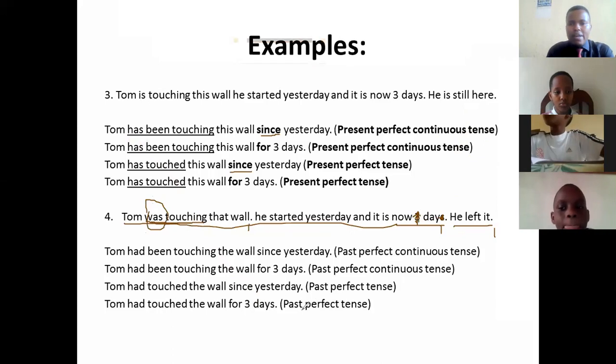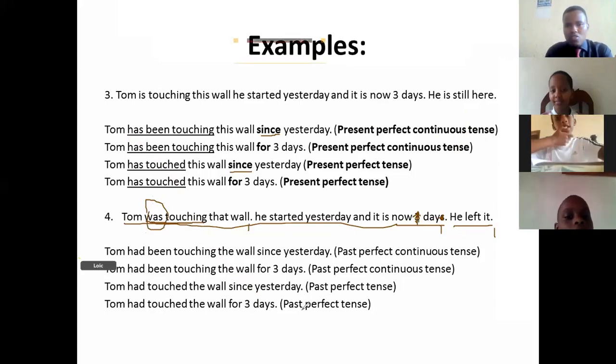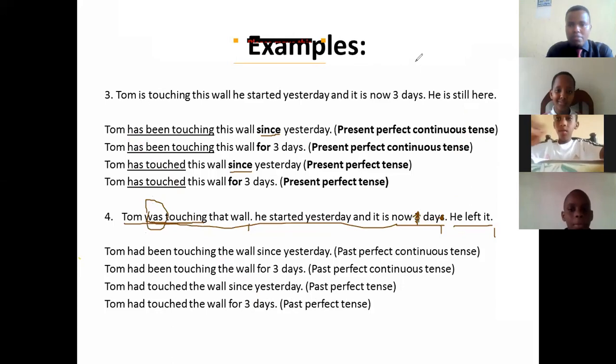Dear students, stop writing on my screen. Some people are just writing things on my screen. Loic, please, I don't want people writing on my screen. Okay? Let's continue.